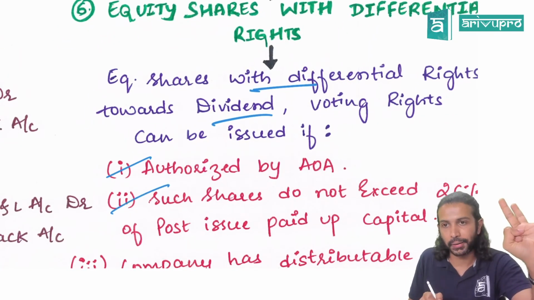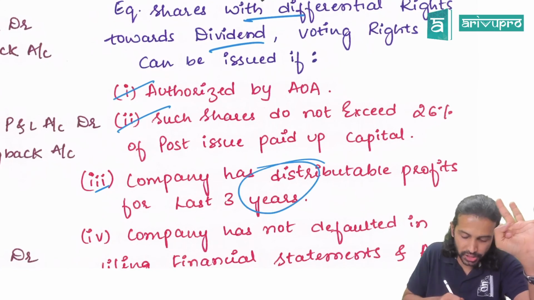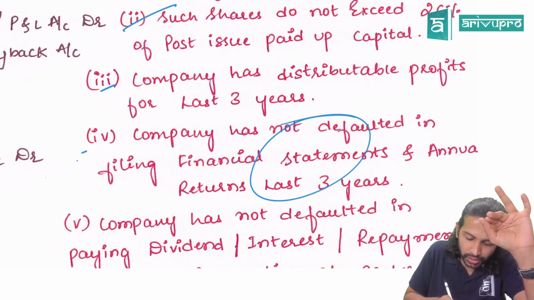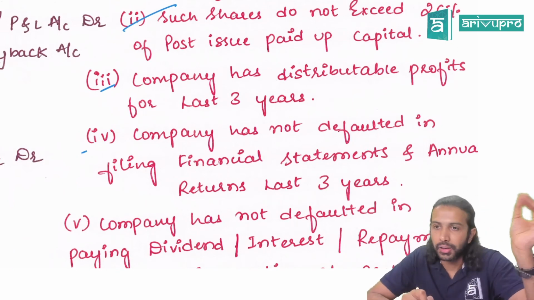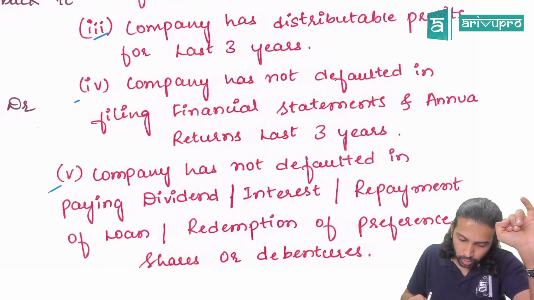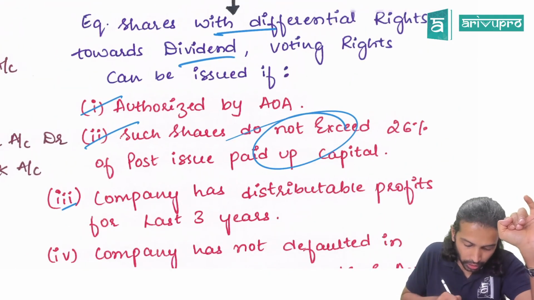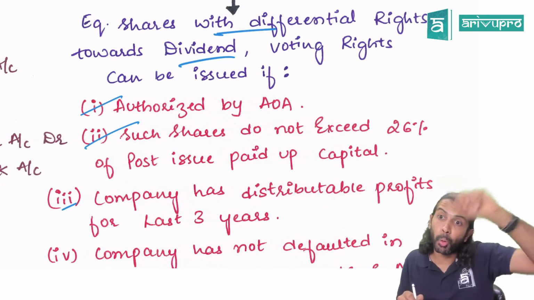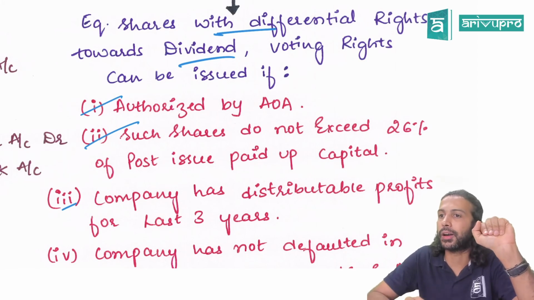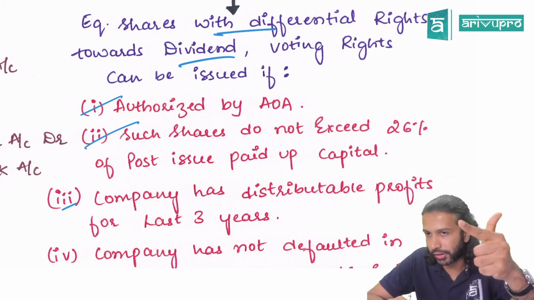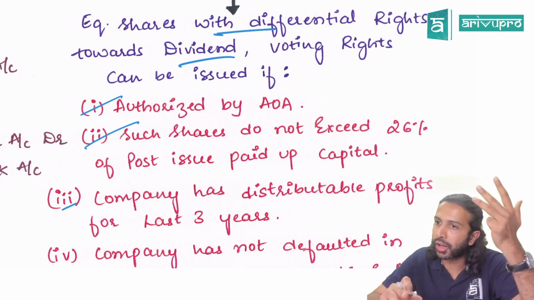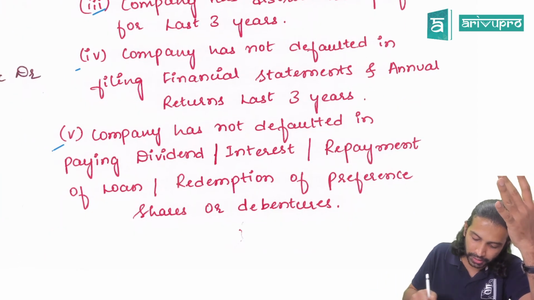A resolution is required. Then the company has distributable profits for a continuous period of 3 years. Then the company has not defaulted in filing the financial statements or returns. Such shares should not exceed 26% of the post-issue paid up capital. And the company should not have defaulted in payment of interest, dividend, repayment of loan, or redemption of debentures or preference shares. These are separate points; I've collated them and made them one here.